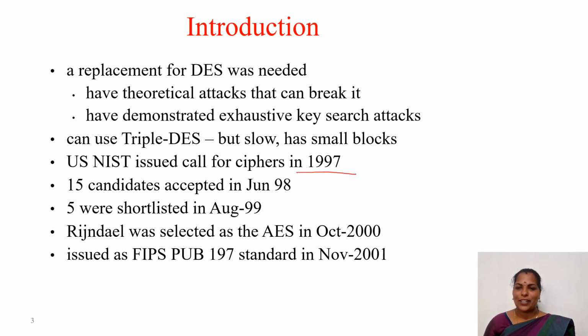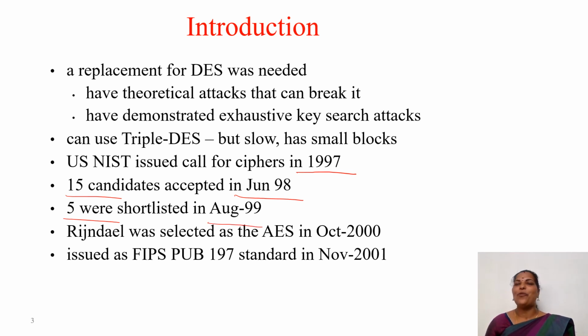Once a call for ciphers is raised, those who are working in that area submit proposals. At that time, many people submitted proposals, but only 15 candidates' proposals were accepted in June 1998. Among those 15, only 5 were shortlisted in August 1999.